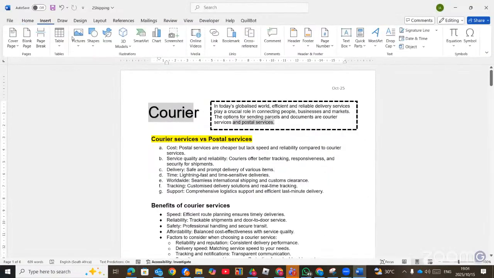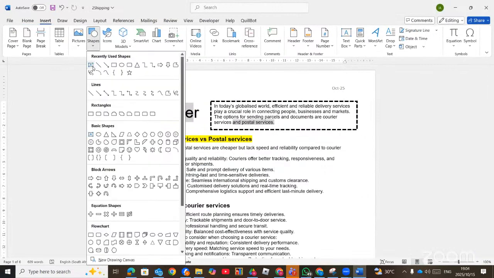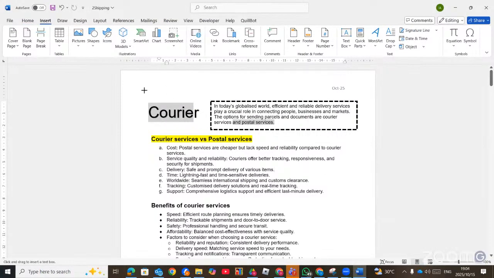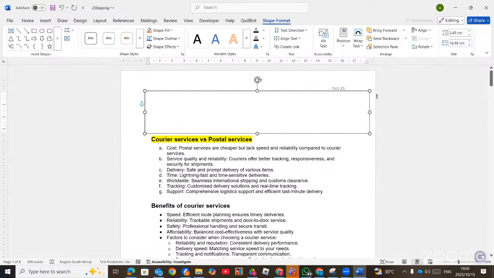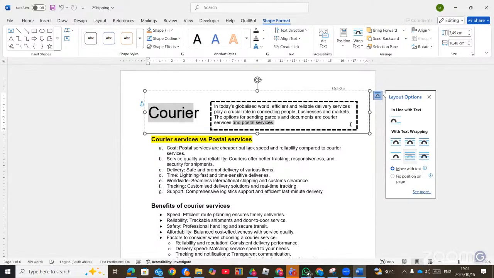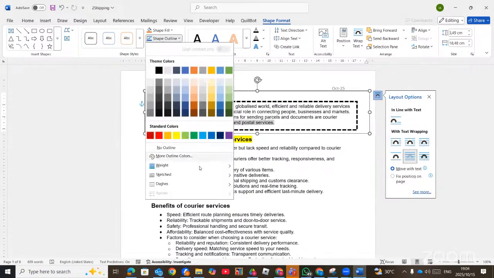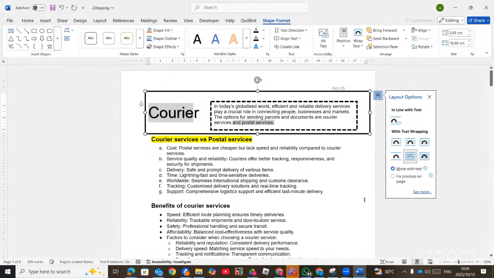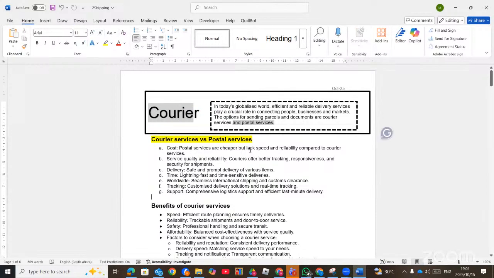So we can insert a shape also, and then we take it to be behind text. Then we can change the weight to 3 pt so that we can see it exactly as we see from the screenshot. If you doubt it, you must do it. You never know, maybe that one mark is also from there.